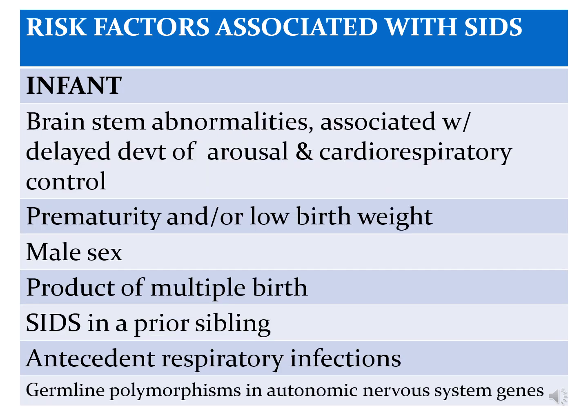These are the risk factors associated with SIDS. You can have risk factors from the infant. You can have brainstem abnormalities. You can have prematurity and or low birth weight. It is usually more common with male babies. The baby can be a product of multiple birth. There is a history of SIDS in a prior sibling, and there are antecedent respiratory infections.